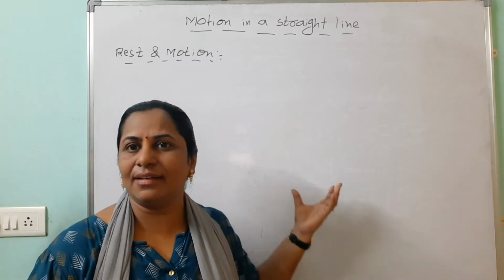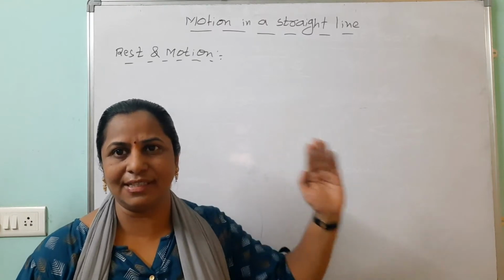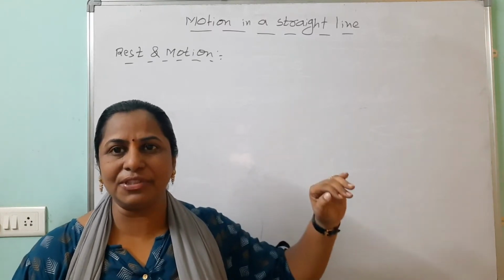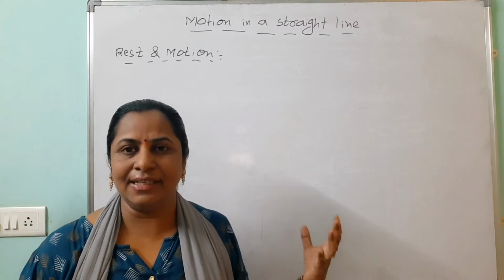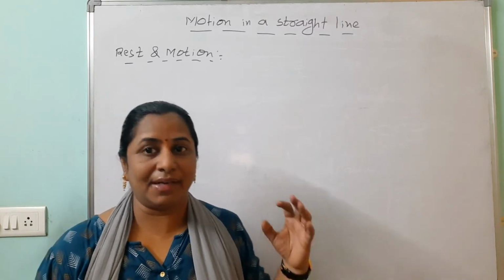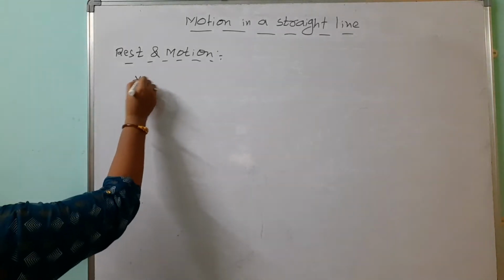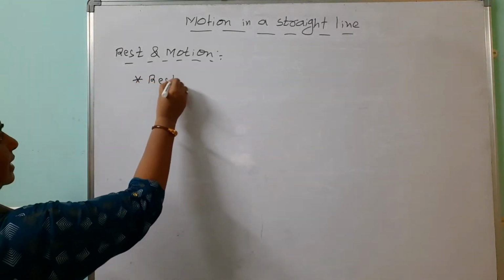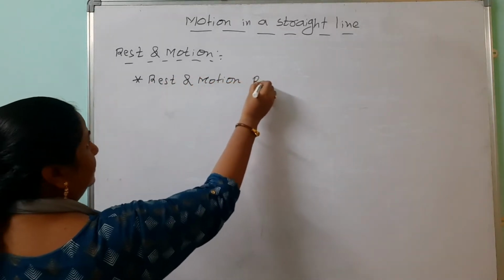The normal definitions: if the position does not change with respect to time and its surroundings, you can say the body is at rest. If the position changes with respect to time and its surroundings, you can say that the body is in motion. But here one important point: rest and motion are relative to each other. Rest and motion are relative to each other.